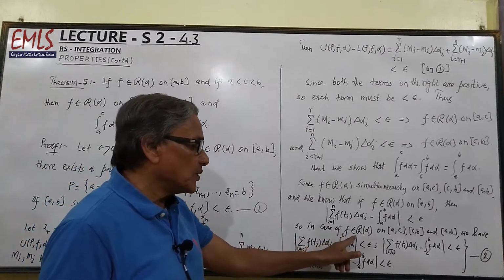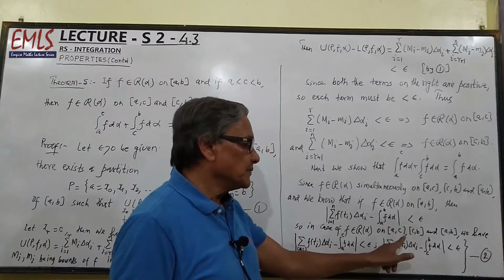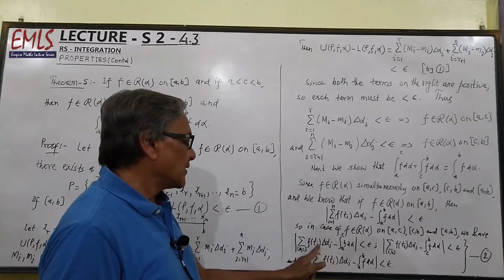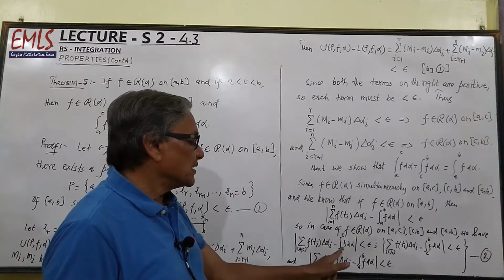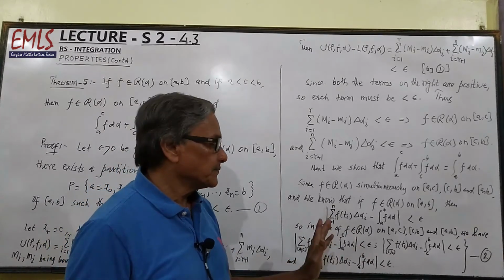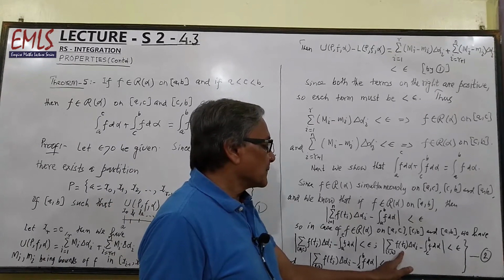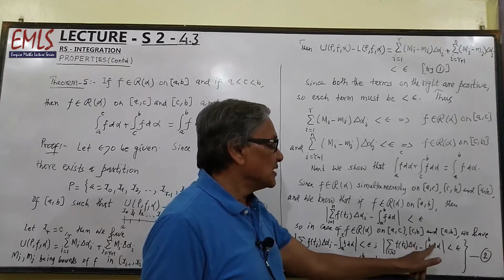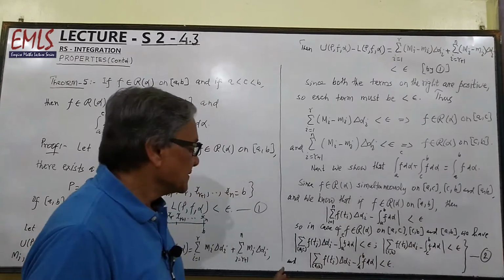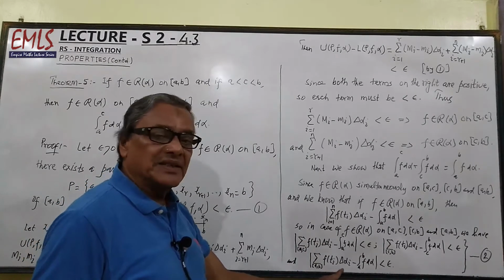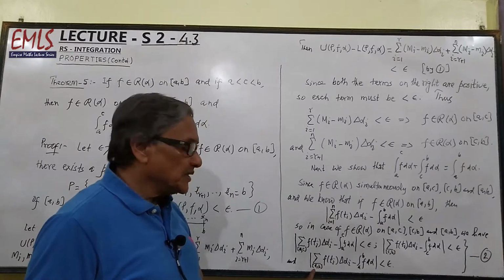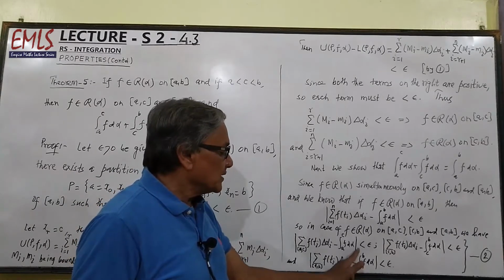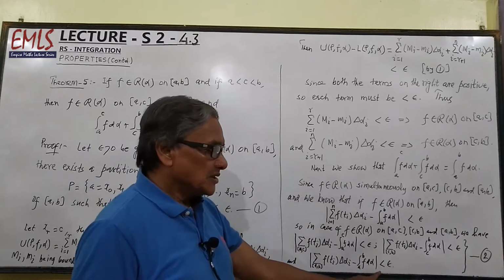So in case of f belonging to R(alpha) for subintervals [a, c], [c, b], and [a, b], we have mod of sigma f(ti) delta alpha i, the sum over [a, c], minus integral a to c f d alpha less than epsilon; mod of sigma f(ti) delta alpha i for the sum over [c, b] minus integral c to b f d alpha less than epsilon; and mod of sigma f(ti) delta alpha i for the sum over the whole interval [a, b] minus integral a to b f d alpha less than epsilon. Call these equations 1, 2, and 3.